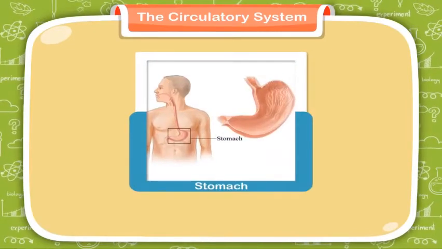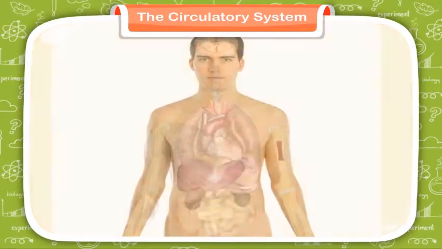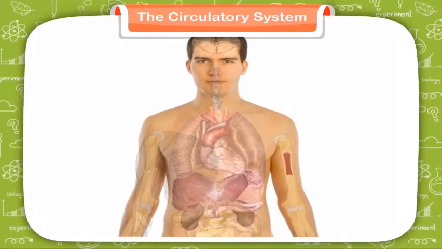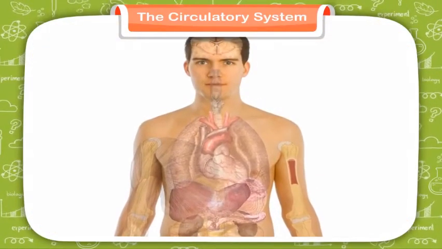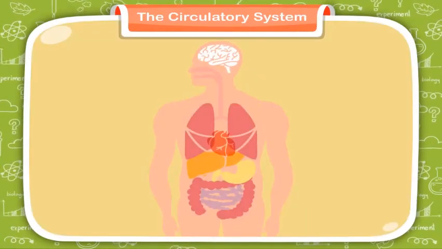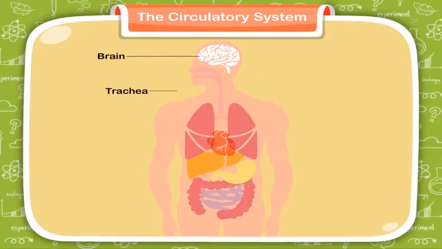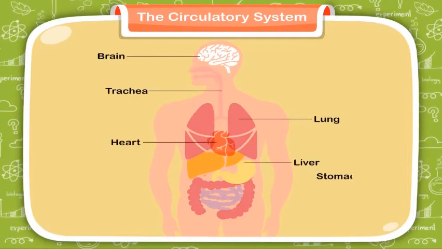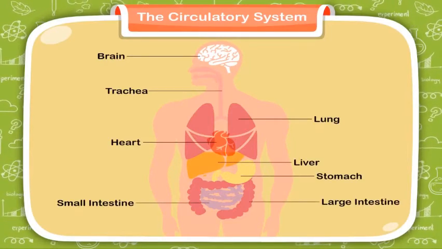Our stomach helps us to digest the food we eat. Similarly, other organs also perform various other functions. No single organ can work alone. All the organs in our body together perform some important functions. A group of organs working together makes up a body system.